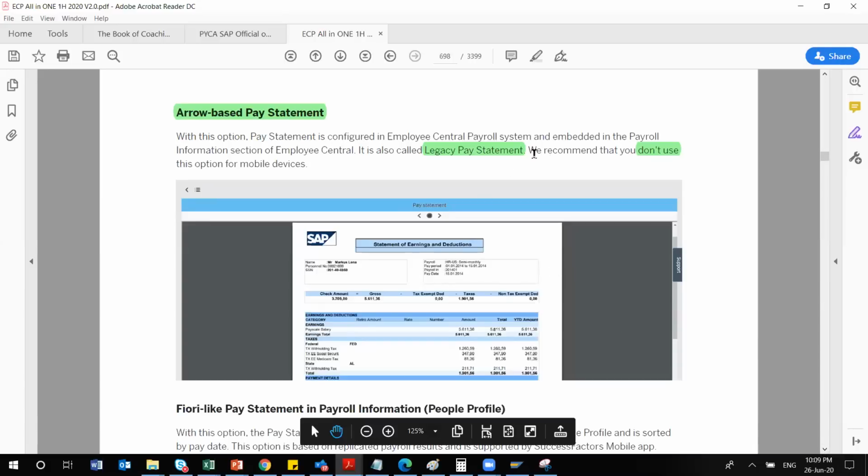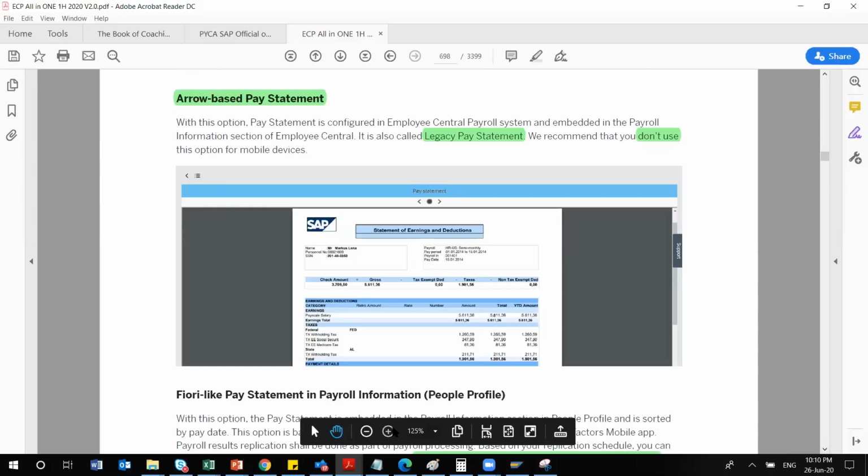It says we recommend that you do not use this option for mobile devices. That means if you are using this arrow based statement, suppose your organization does not use mobile, which generally doesn't happen, but if you do not want to use it for mobile devices, then you can use this. If you would like to show a payslip in the mobile, always use the previous one, that is the direct pay statement. So that is the difference.